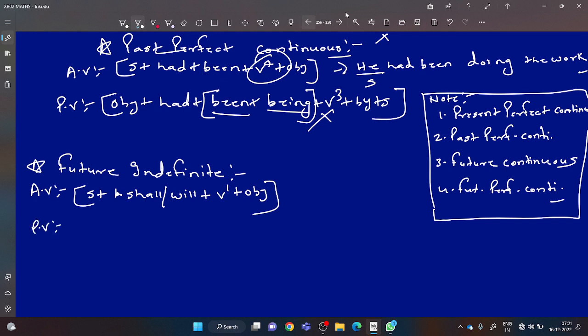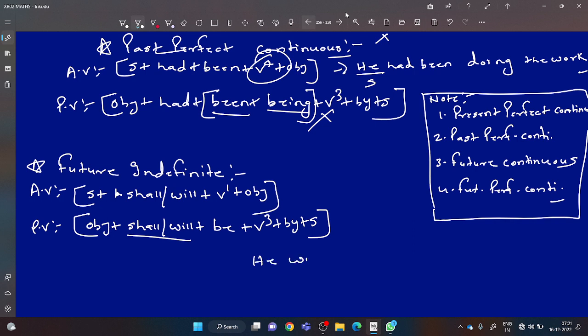What is the structure of passive voice? Please tell me. At first object, then you will use helping verb shall or will. But something to remember here is after shall or will, be is given. What is given? Be. And main verb third form is given plus by plus subject will come as an objective case. As for example, he will help me. He subject, me object. Solve this everyone.